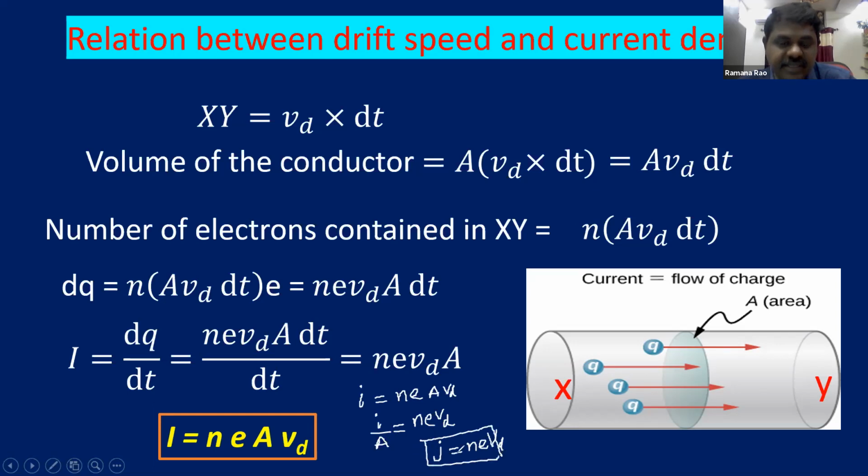So this is drift velocity. So I by A is nEVd, where Vd is drift velocity. And as you know, I by A is equal to current density. So this is how we can relate drift velocity and current.